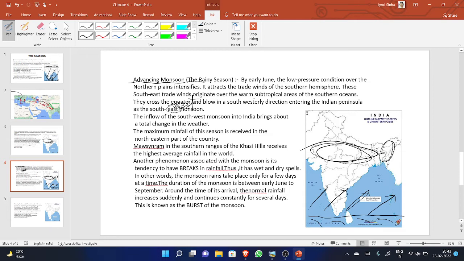In GK, it could be asked as the name of the place which receives the highest rainfall of the world, and the answer will be Mawsynram.